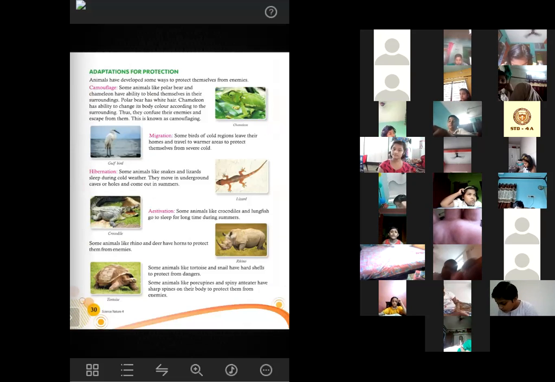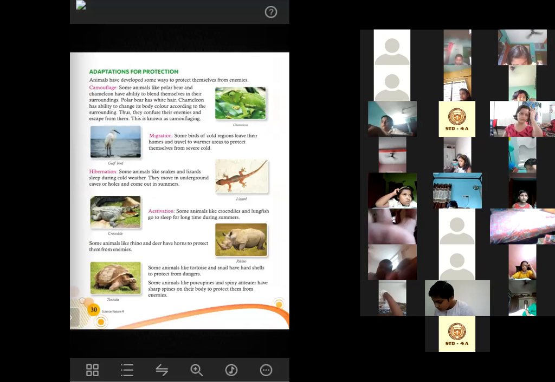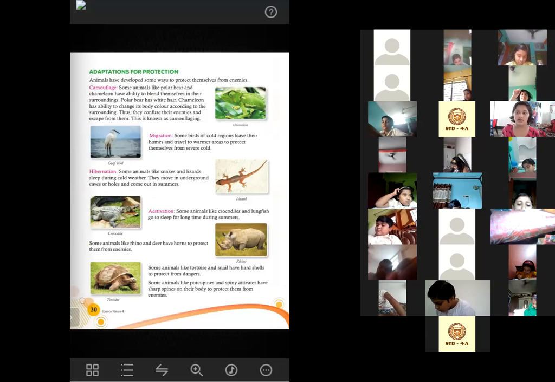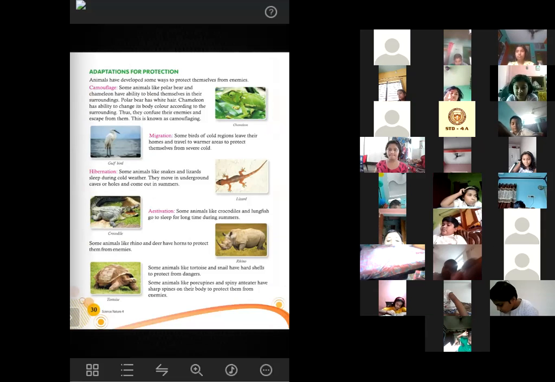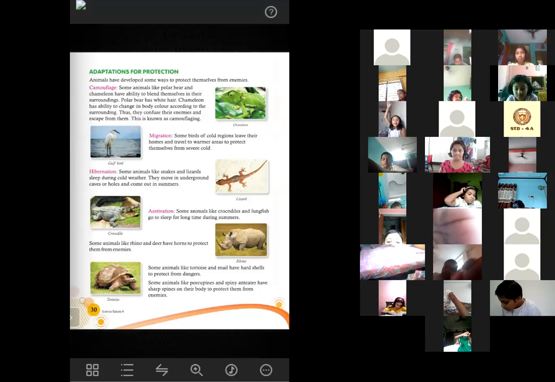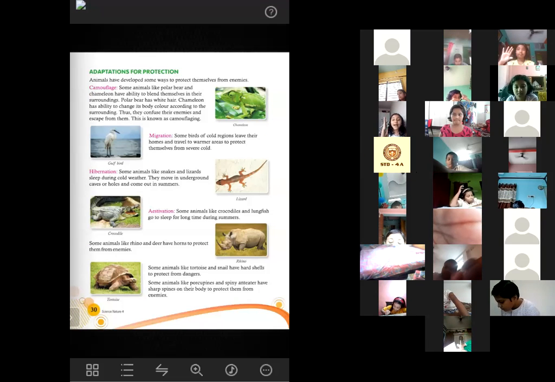That is the correct answer. Now the next question is, tell me the names of two animals that have sharp spines on their body. Shampriti Khara, you unmute your device.